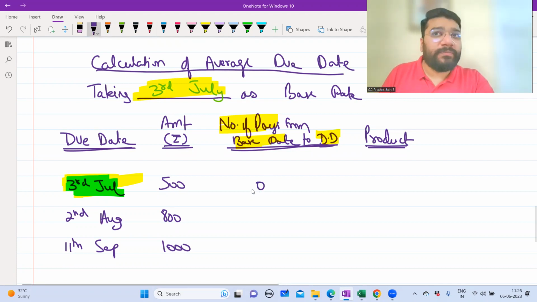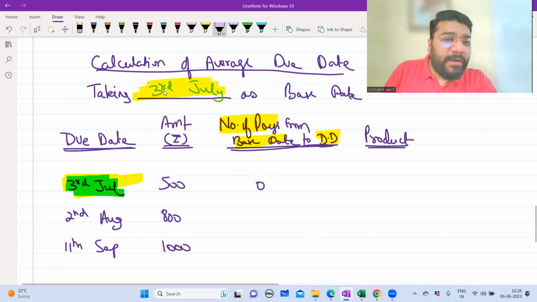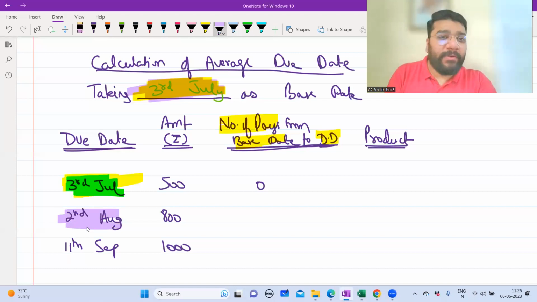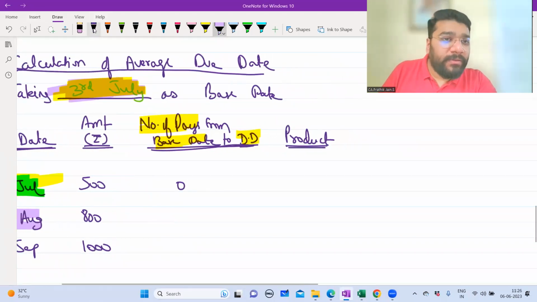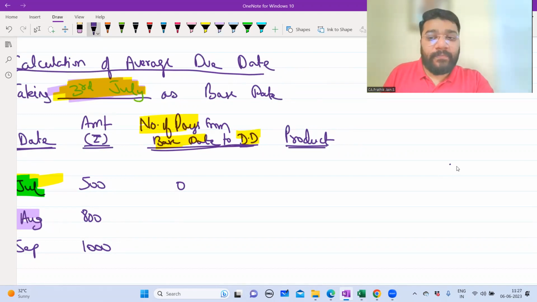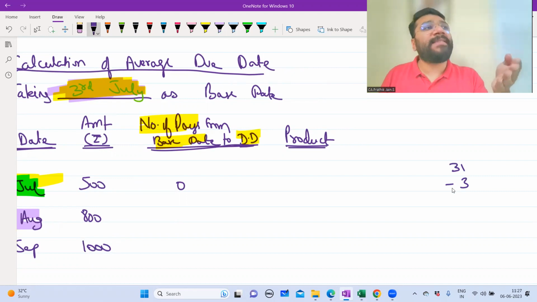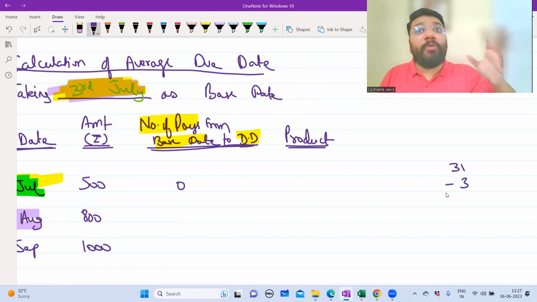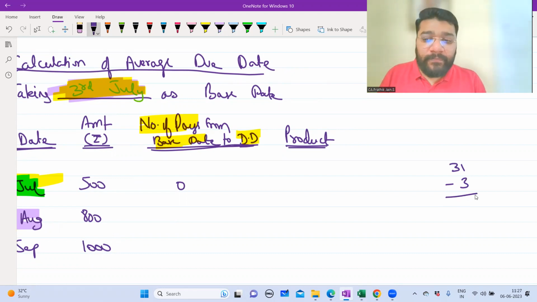Now guys, number of days from base date 3rd July to 2nd of August. How many days do you have to calculate? Very simple. We are on the base date 3rd July. In July totally how many days? 31 days. In that, if 3 days of July are gone, because the base date is 3rd July, how many days of July are remaining? 28 days of July.